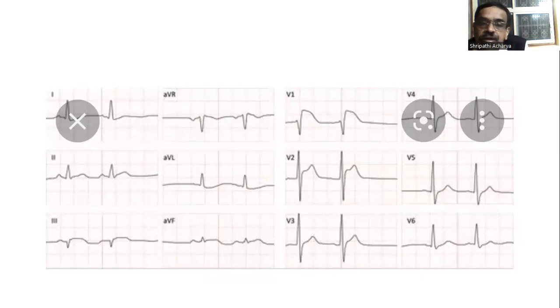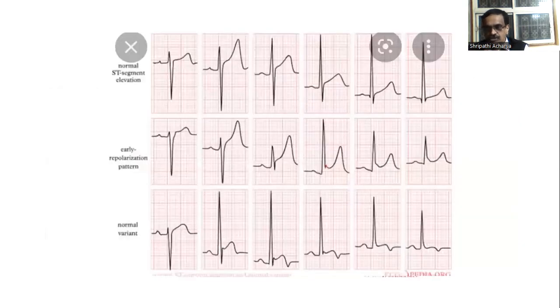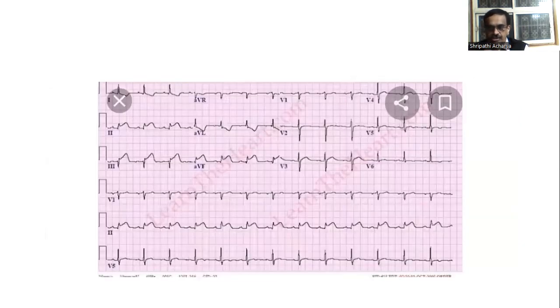Leads 2, 3, and AVF show ST elevation, isn't it? And V1, V2 also show ST elevation. There is anterior wall and inferior wall involvement. Here you see 2, 3, and AVF show ST elevation. That's it. This is a case of inferior wall infarction.